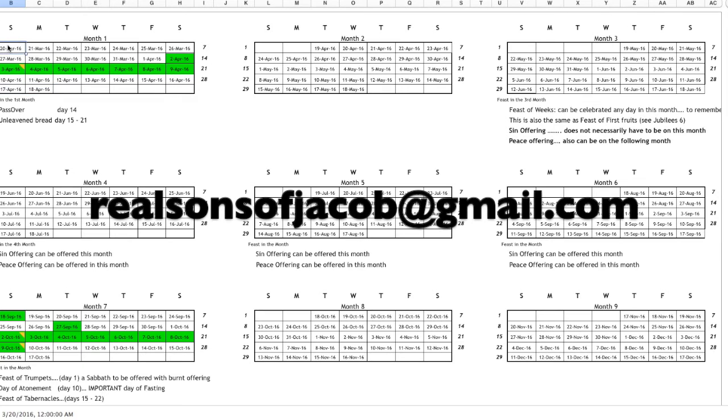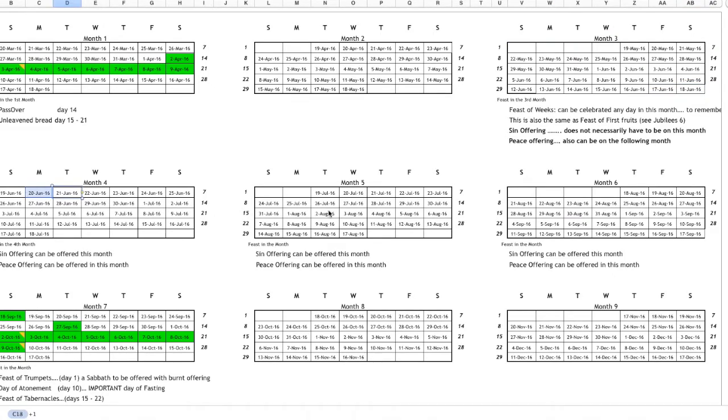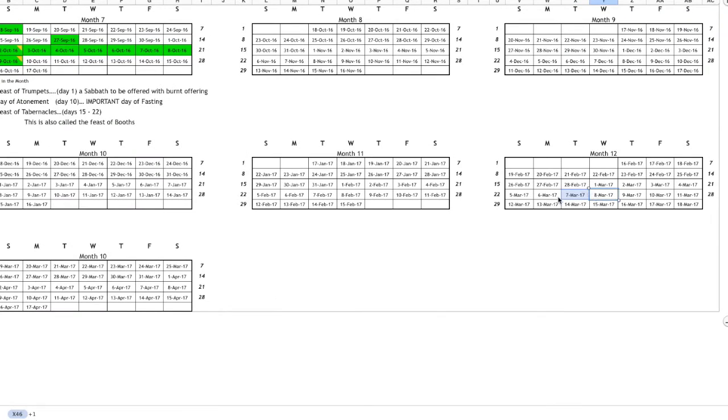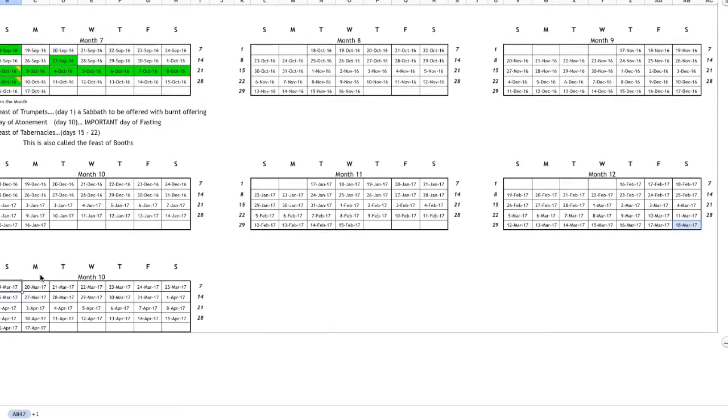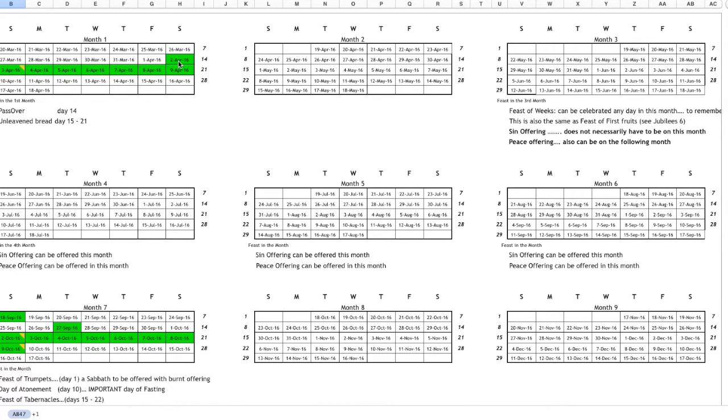For instance, the first month, this is the second month, the third month. The third month has 31 days. Then the fourth month, fifth month, sixth month, and so on up till the 12th month. And then we equally included the first month of the following year here, which will start on March 19, 2017. So this is the Hebrew calendar, and in green here we've identified the days that are holy days, the feast days. For instance, this is the first month.